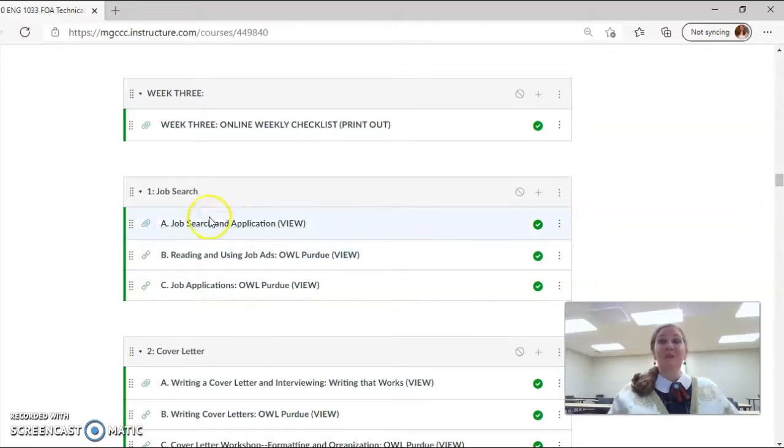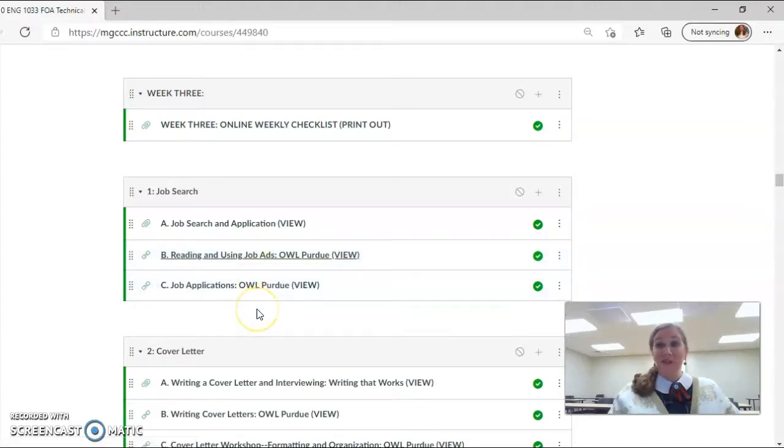You may want to check out these resources, letters A, the job search and application, also B, reading and using job ads. These are from Purdue OWL, and Purdue OWL is one of the leading writing websites, and it's very beneficial as far as learning the most current trends in professional writing as well. Also, the job applications from Purdue OWL as well.